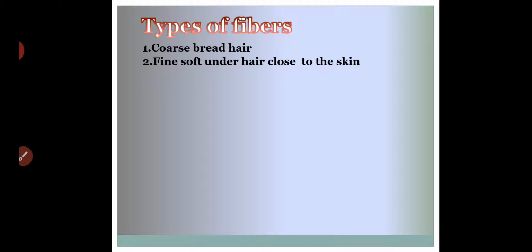And if they want soft under hair close to the skin, they will select that type of animal and rear it. That type of breeding is called selective breeding.